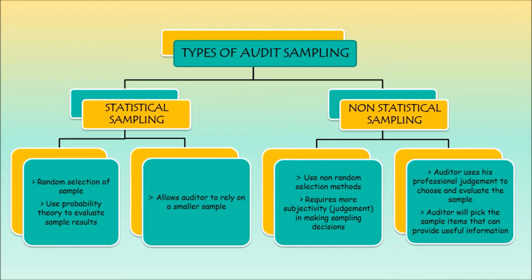Non-statistical sampling is an approach that uses non-random selection methods. It needs more subjectivity in making sampling decisions. The auditor must rely on his professional judgment in making decisions such as how to choose and evaluate the sample. Then, the auditor will select the sample items that give useful information.